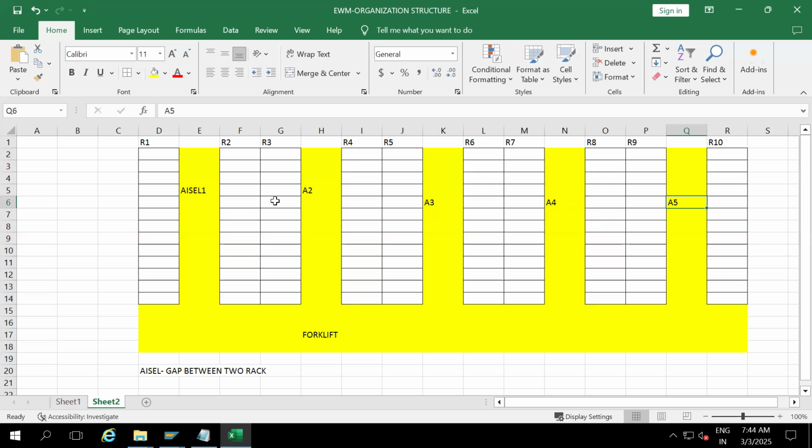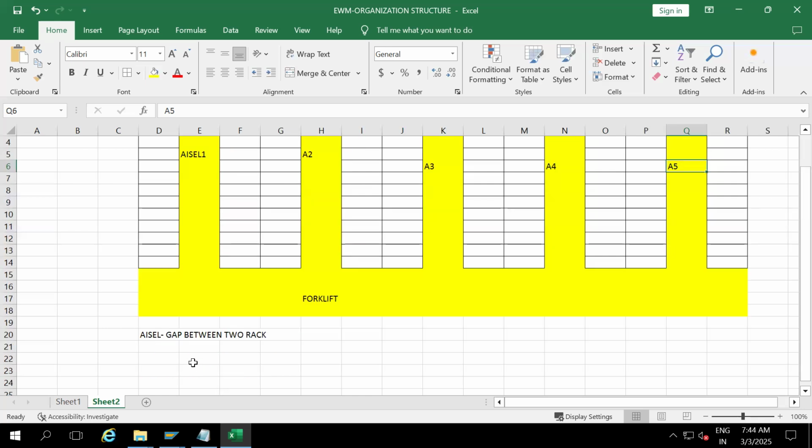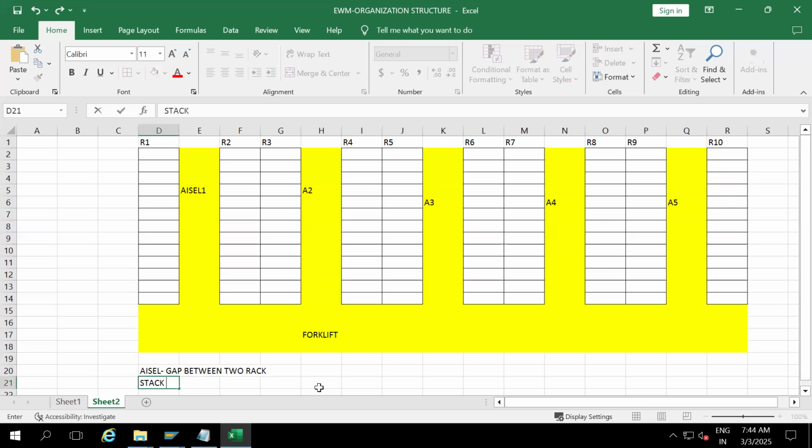Do we have any aisle between R2 and R3? No, because they are attached. This is the left side, this is the right side. There is no gap. We have a gap between R3 and R4, and between R5 and R6. So these are the aisles. Guys, is it clear? Do you have any questions? No. Okay, good. The next element after aisle is stack.